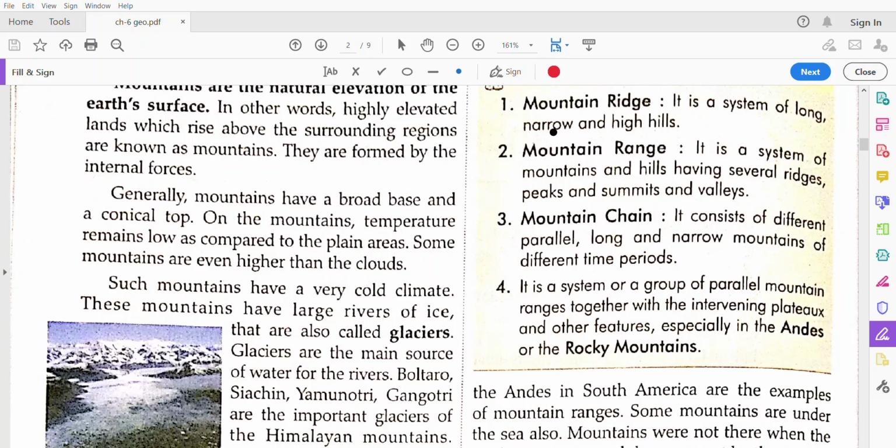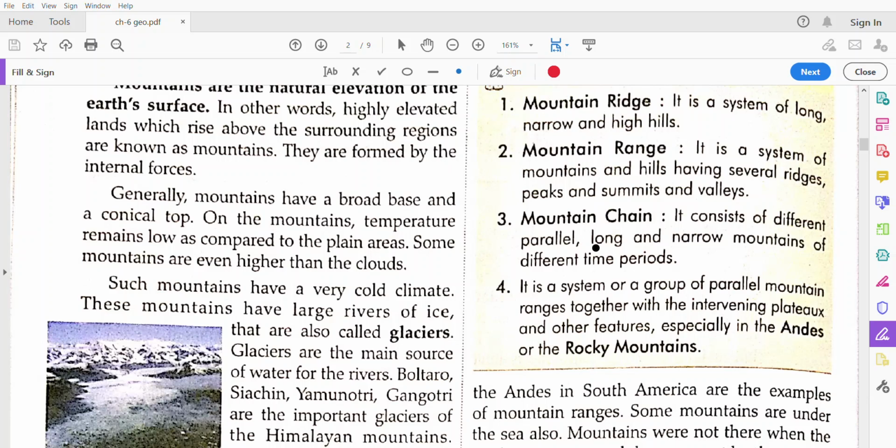And a mountain ridge is a system of long, narrow, and high hills. Means two or three mountains collectively are called a mountain ridge. And a mountain range is a system of mountains and hills having several ridges. Means too many mountains in a straight line or in a curve is called a mountain range. Then mountain chain.